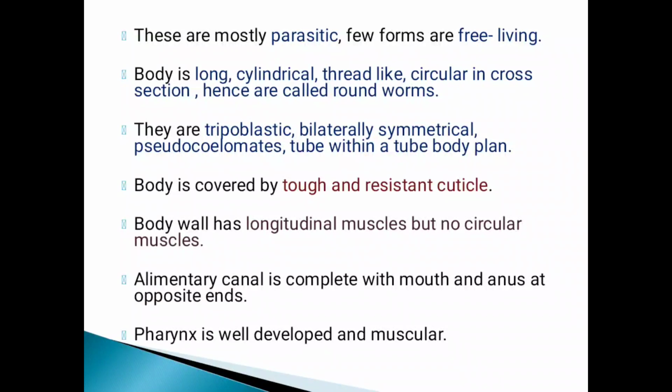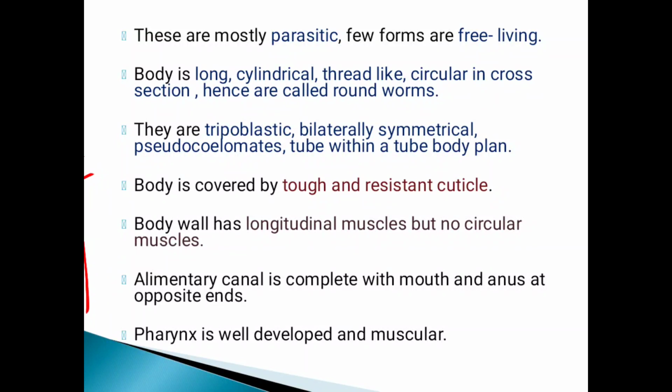And how is the body plan? It is a tube within a tube body plan. What does that mean? There are two different openings. The first opening is the mouth and the second opening is the anus. That's why it is known as a tube within a tube body plan. The body is covered by a tough and resistant cuticle. The body wall has longitudinal muscles, but there are no circular muscles.